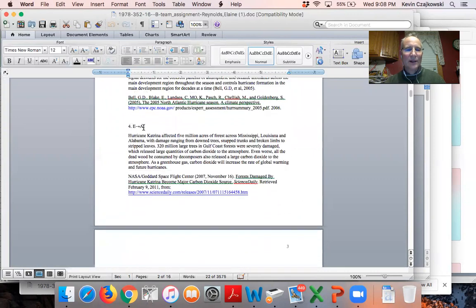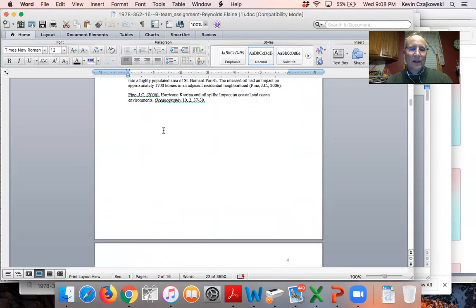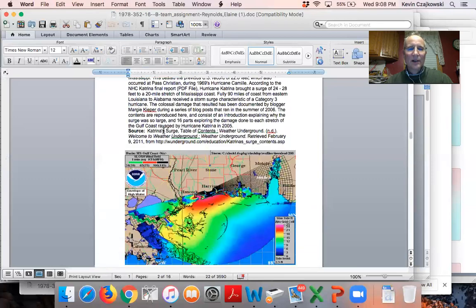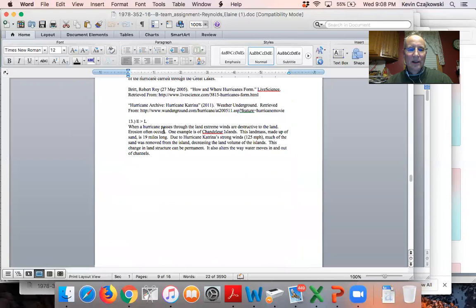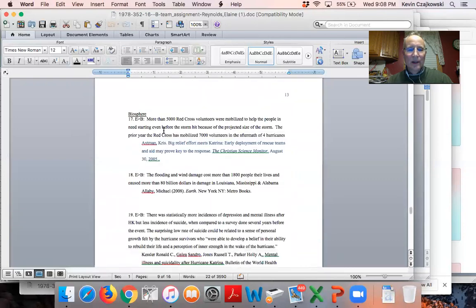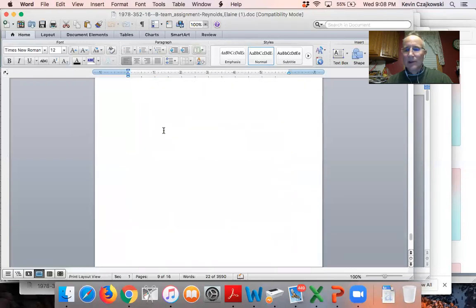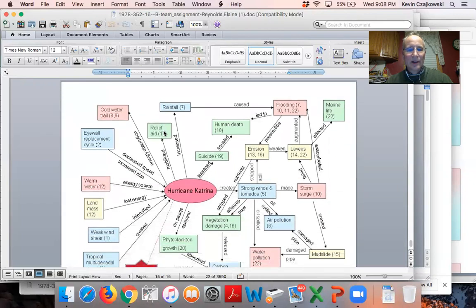And then event affects atmosphere. So how does Hurricane Katrina, in this case, affect the atmosphere? All right, so you number them all. You put all the ones from your team together. Just connected, connected, connected. And the last thing is you make the concept map, which is graphical. And here you go. Here's the example.